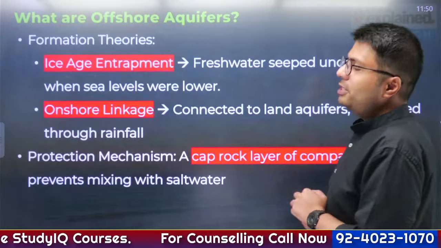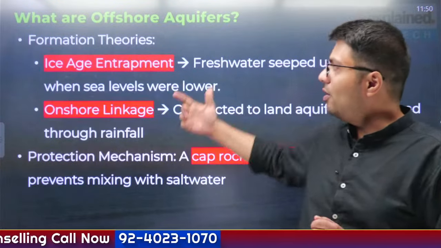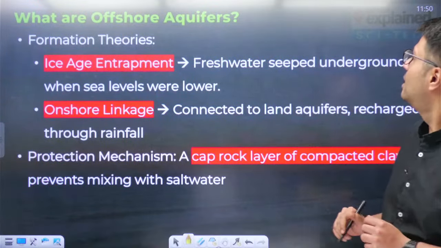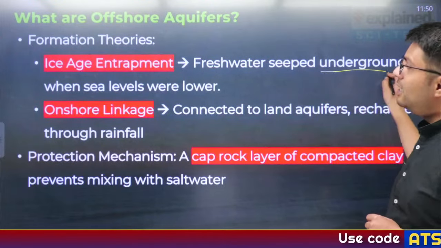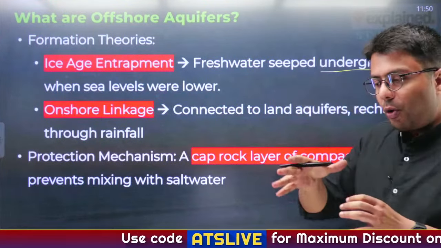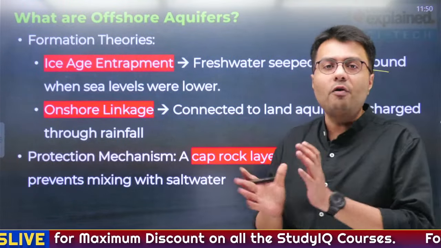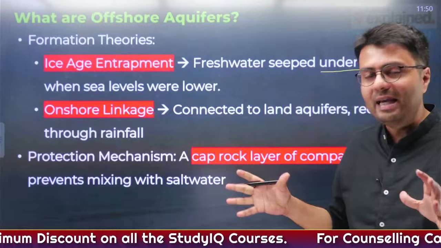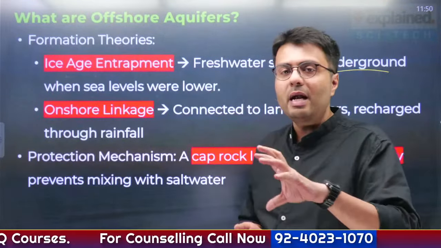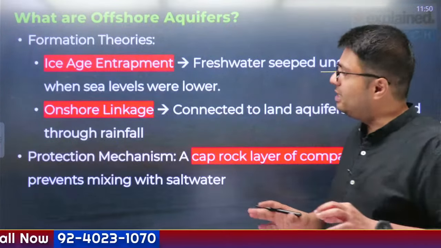Now, there are many theories about how they were formed. First is the theory called ice age entrapment. This theory states that fresh water seeped underground whenever the sea levels were lower, due to the melting of ice during the ice age. In the ice age, the majority of the globe was covered with ice, and when this ice melted, the fresh water might have seeped into the ground beneath the sea waters.